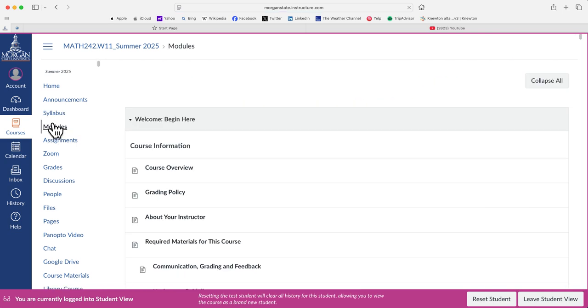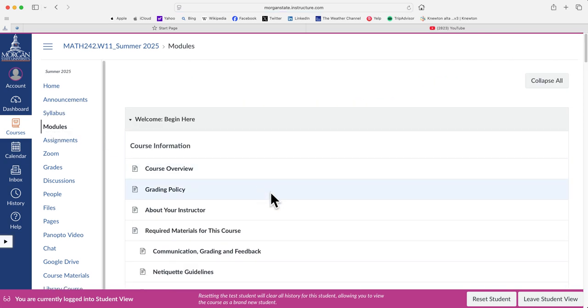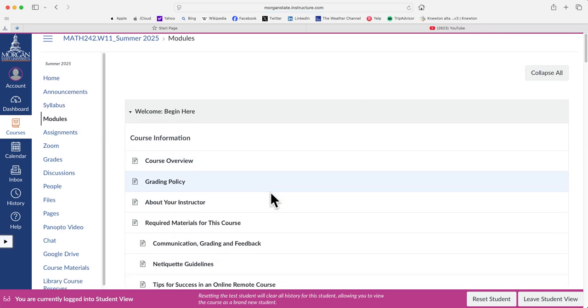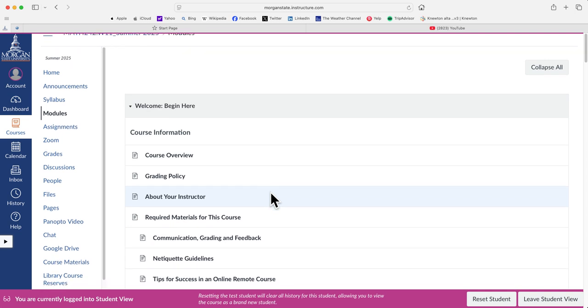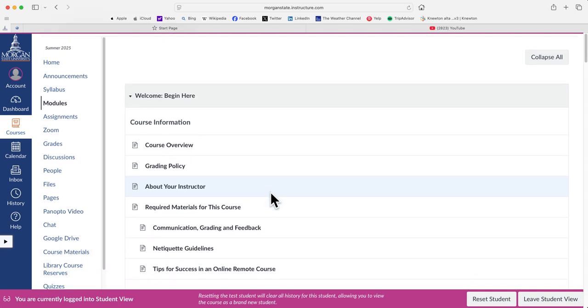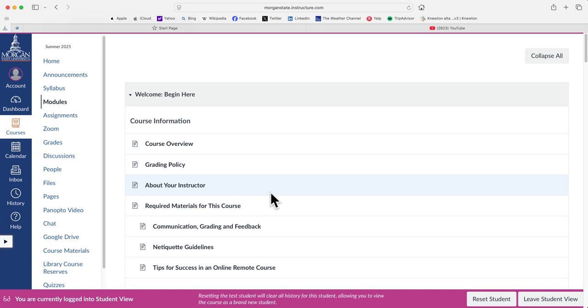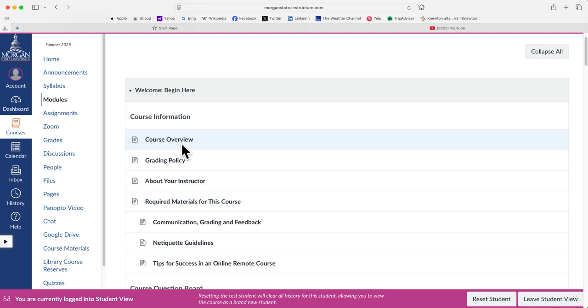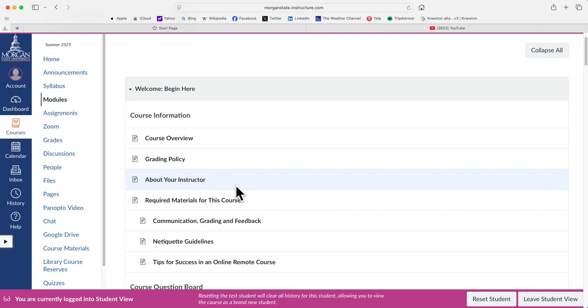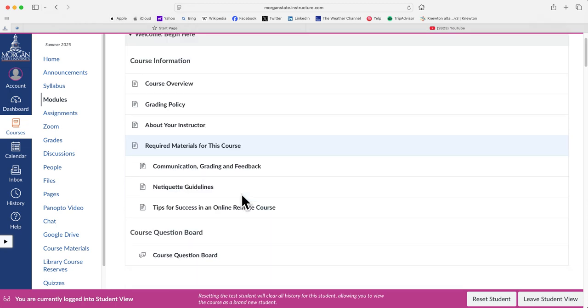Modules. A module is a way we partition the course based on the contents and the objectives. This is the course overview. I encourage you to explore everything here: course overview, grading policy, about the instructor, and so forth.